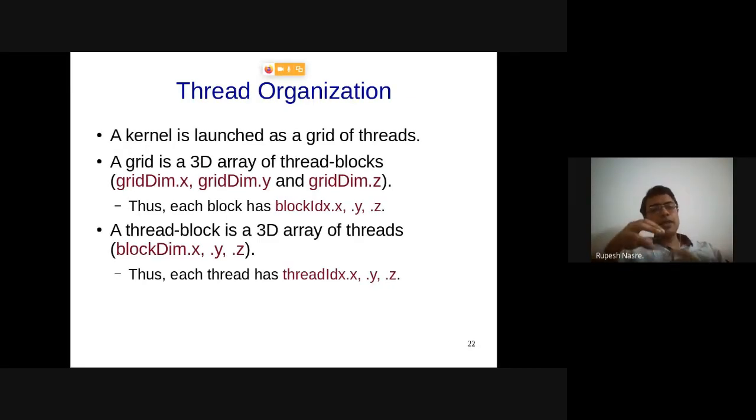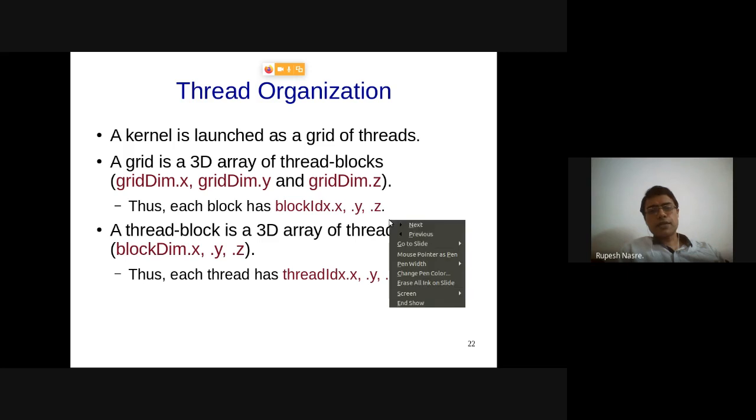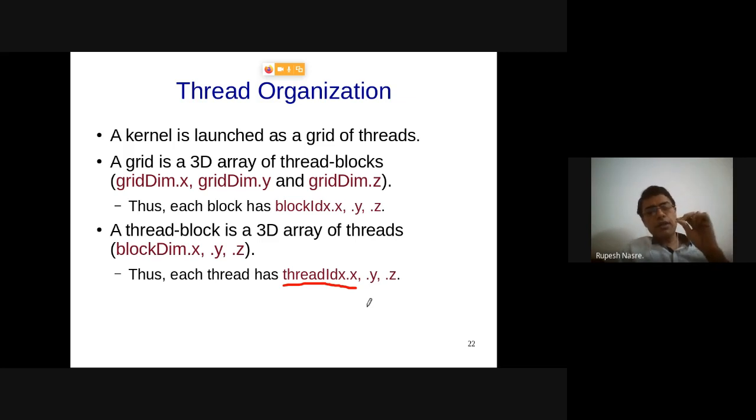So there are 3 levels in this hierarchy. At the topmost level is the grid. The grid is a 3D array of something called a thread block. A thread block is in turn a 3D array of individual threads. What we were doing so far was threadIdx.x, which was one-dimensional, the ID of a particular thread.